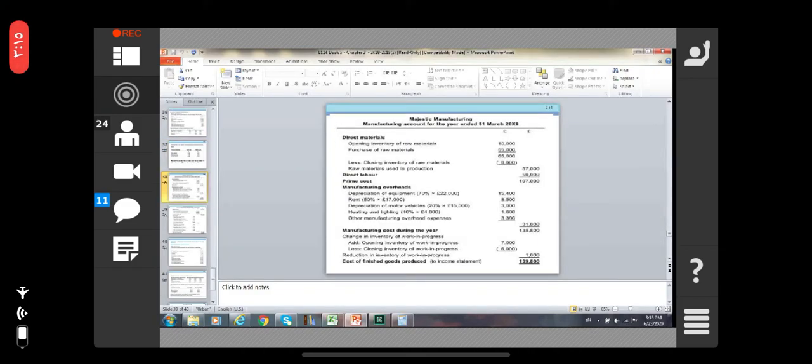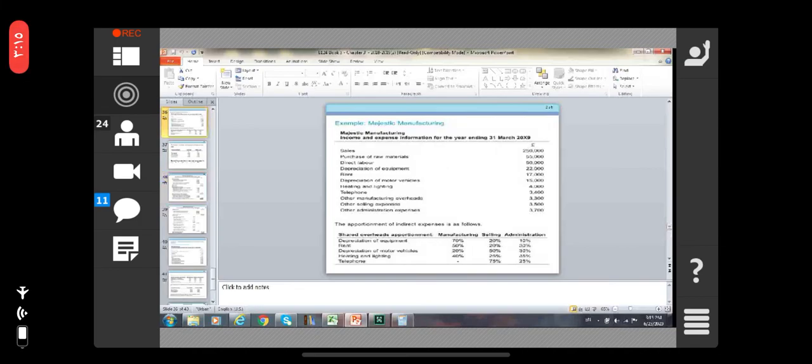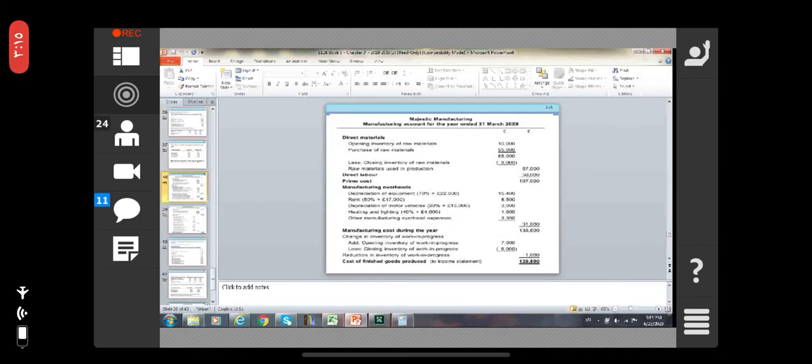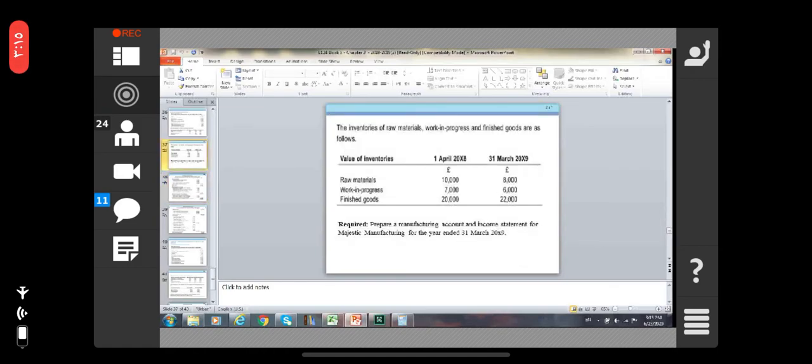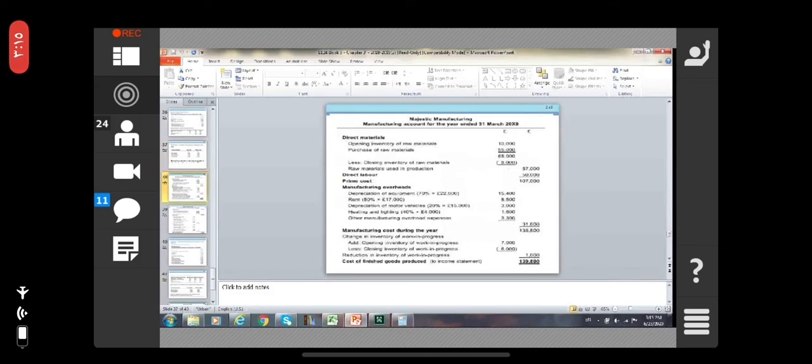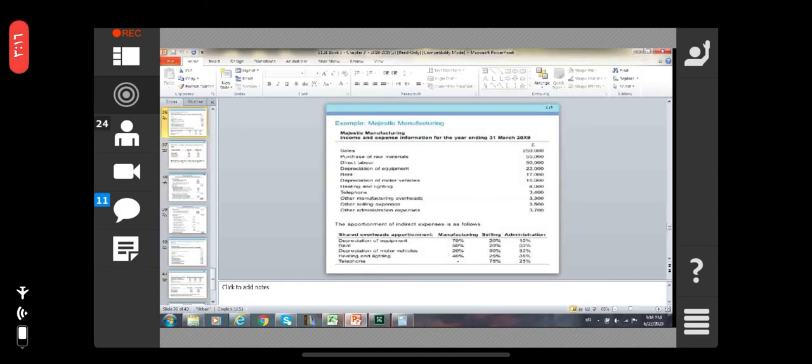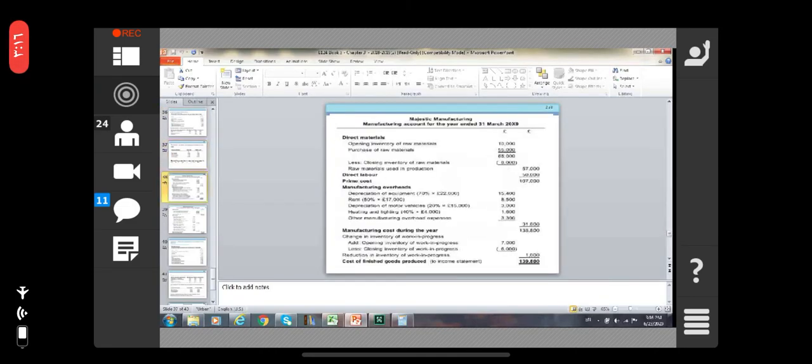Okay, so we put opening. Then purchase of raw material. Purchasing of raw materials here 55,000. We put here 55,000. The total is 65,000. Closing inventory of the raw material is showing here 8,000. So we minus 8,000. So total raw material used in the production is 57,000. Right? Direct labor is 50,000. See here the direct labor 50,000 added. Okay. Then the prime cost, we find the prime cost. This is the prime cost 107,000.